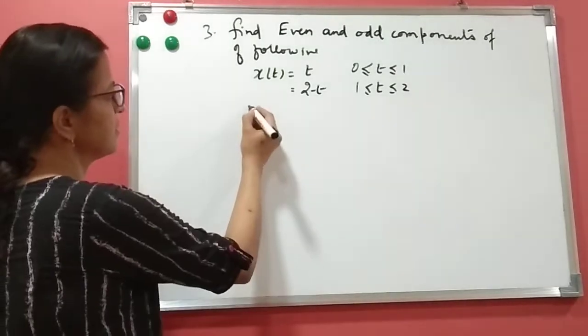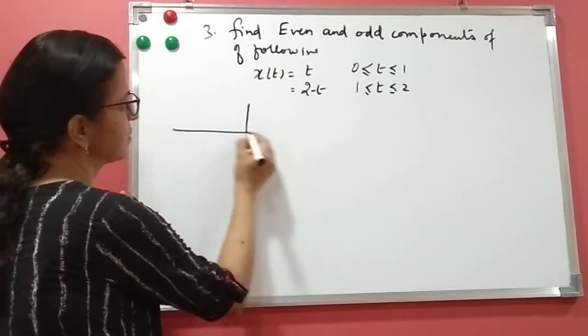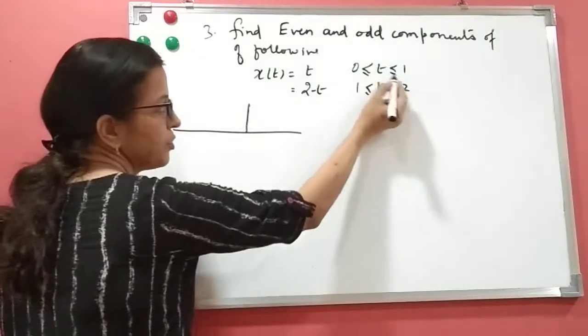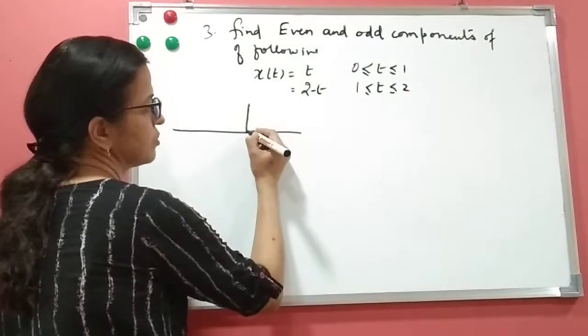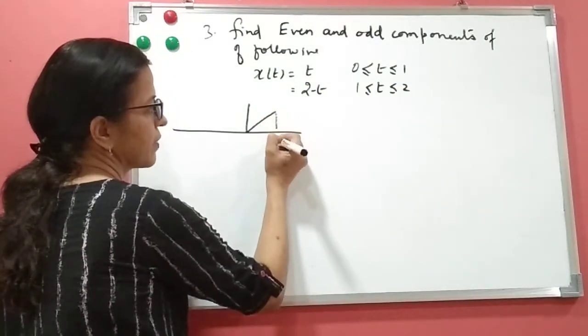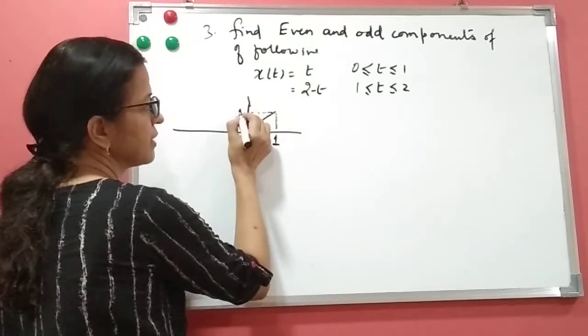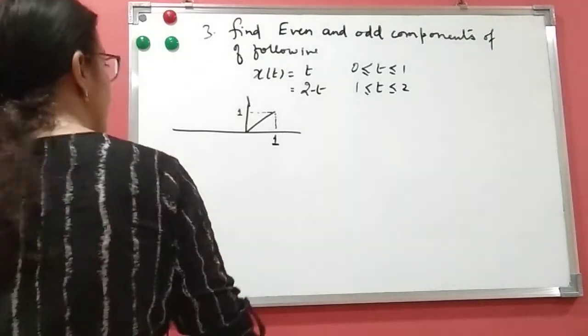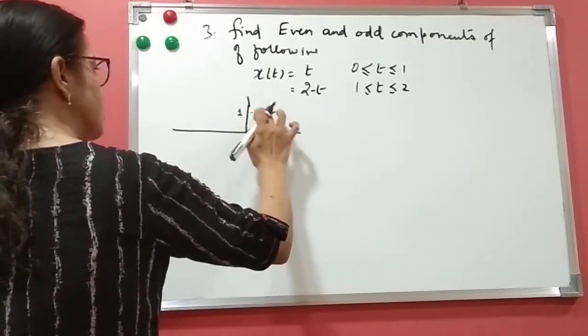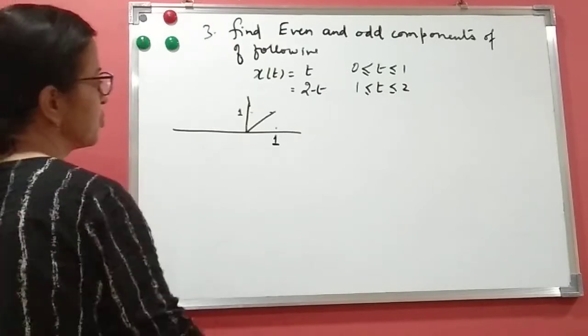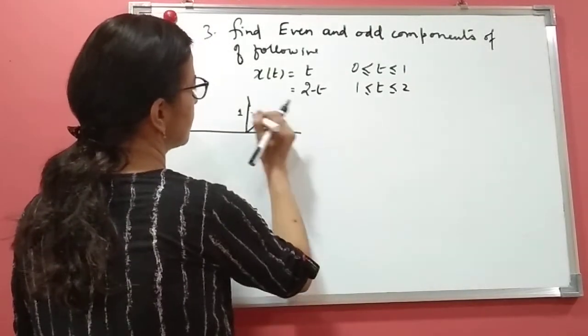So how will you do the drawing of this? You see, from 0 to 1 it is t. So from 0 to 1 it is t, and t means slope is 1, so this is also 1 and this is also 1, right? I'll use the other color to show you the slope.